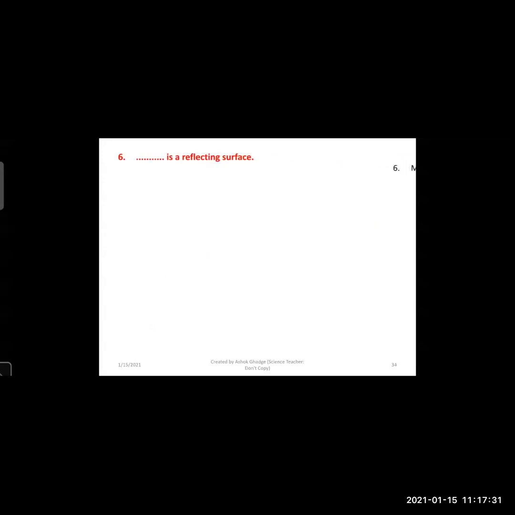Dash is the reflecting surface. Again, there are three options: mirror, glass, and lens. Dash is the reflecting surface. Mirror. Again, the answer is mirror. Mirror is a reflecting surface. Glass is not reflecting as well as refracting surface. Lens is a refracting surface. So the answer is mirror.